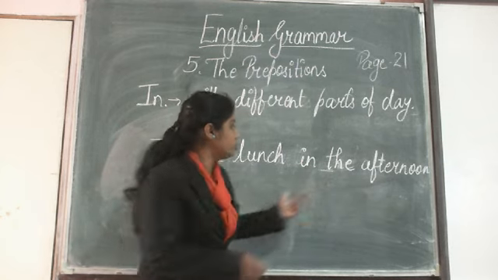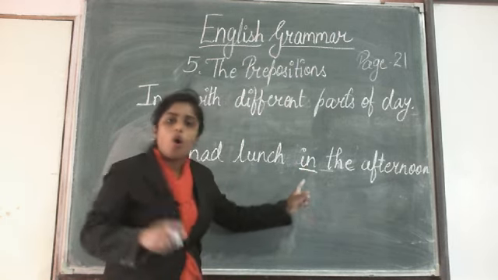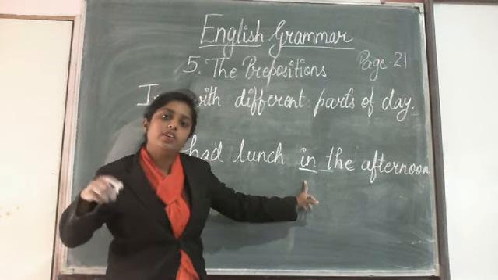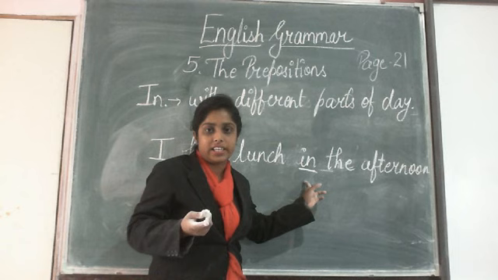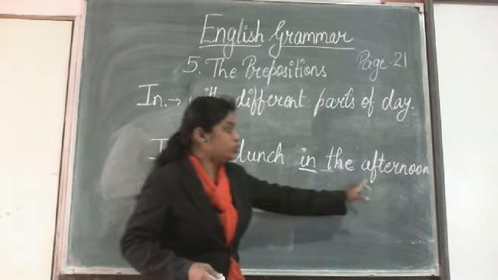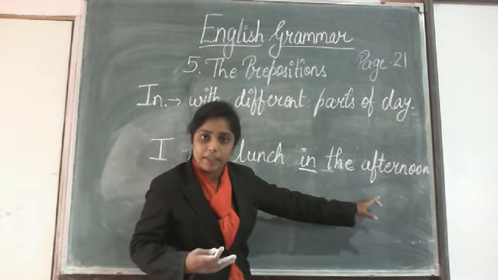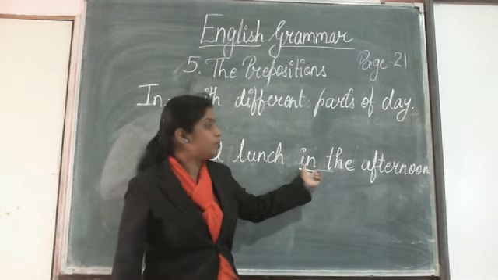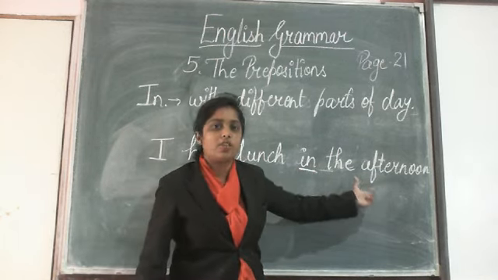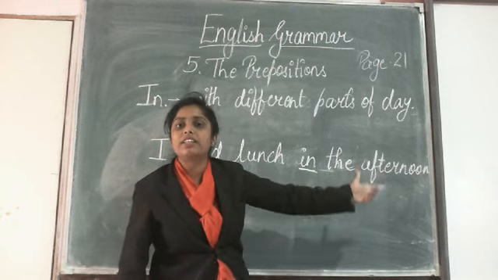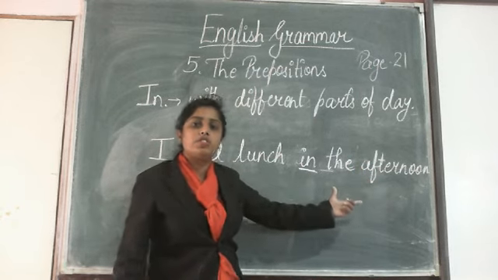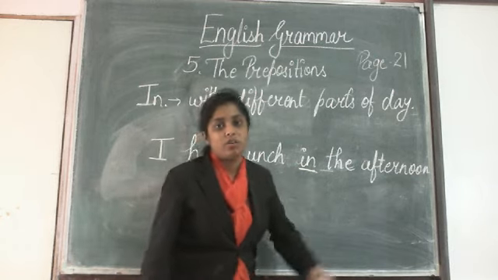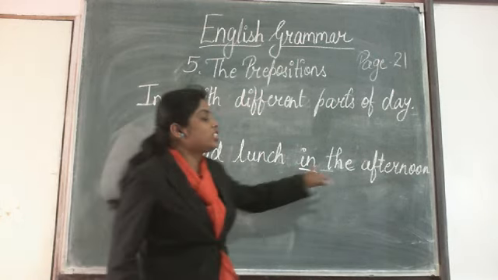In the afternoon. So in the afternoon; "on the afternoon" or "at the afternoon" is not right. It's not grammatically right. Okay. So when you are talking about a part of the day, you have to use the preposition "in". जब भी आप दिन के किसी हिस्से के बारे में बात करो, जैसे afternoon, evening, morning, आप कौन सा preposition mostly you can use? Which preposition? You can use "in". Okay. So I had lunch in the afternoon.